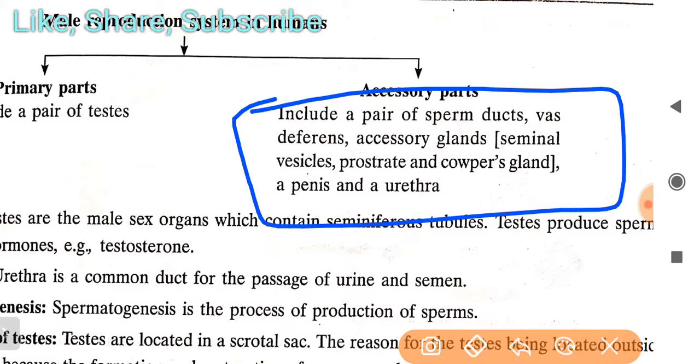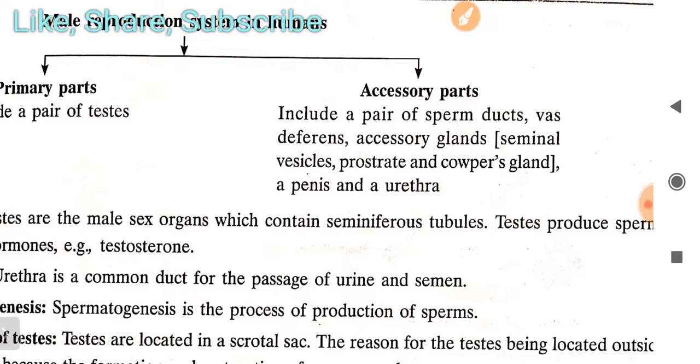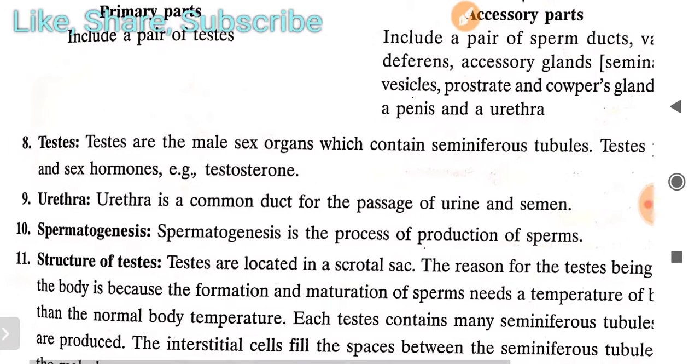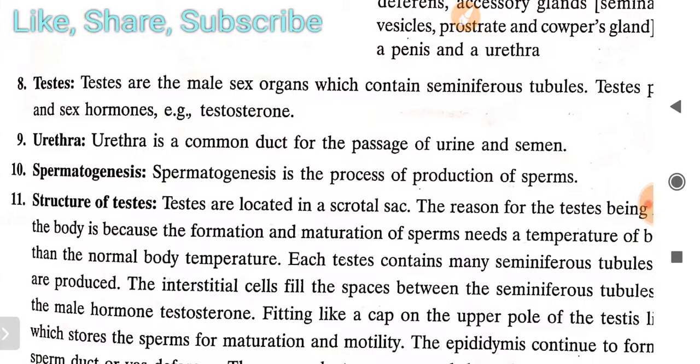These three types of glands are found. Okay, three types of glands which act as the accessory glands. Then a penis and a urethra. So these are the accessory parts of the male reproductive system. Okay, so testes, which is the main primary part of the male reproductive system.